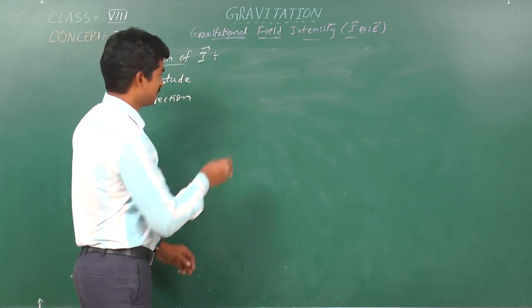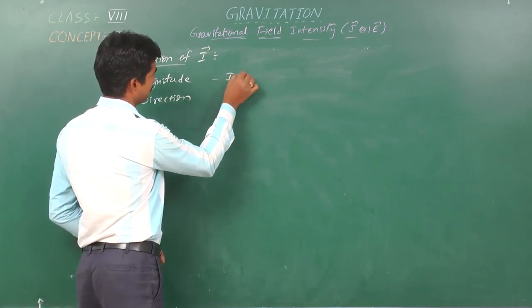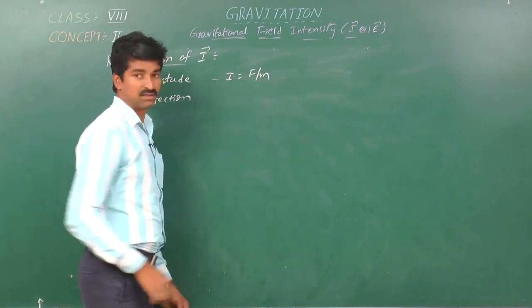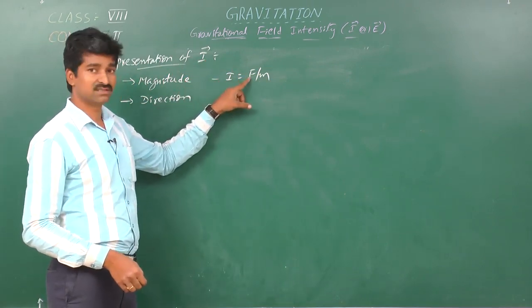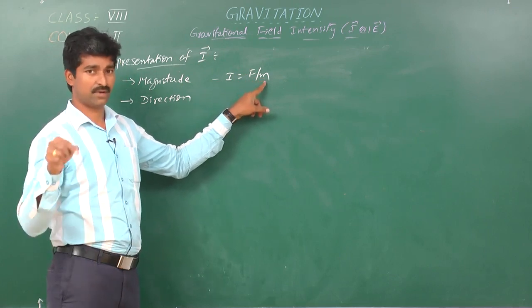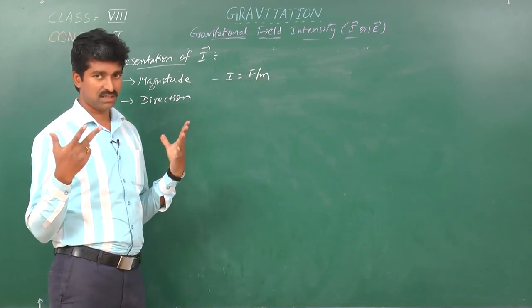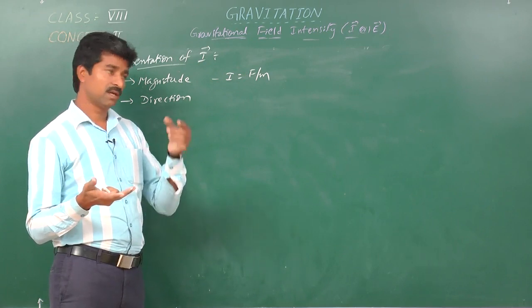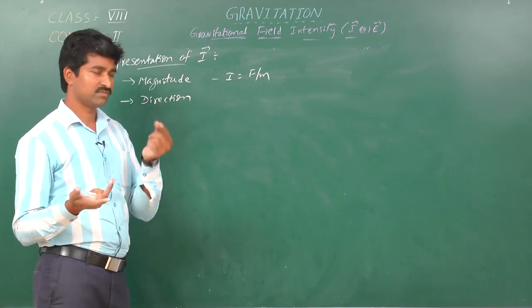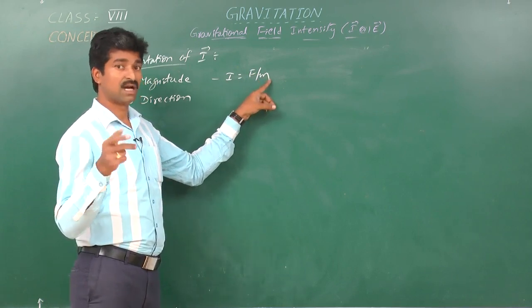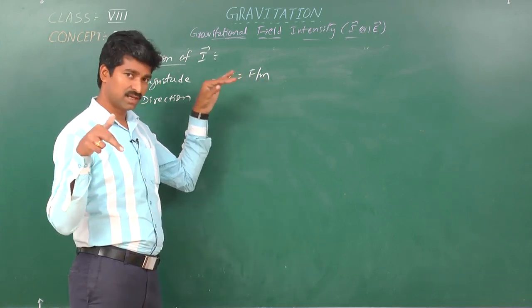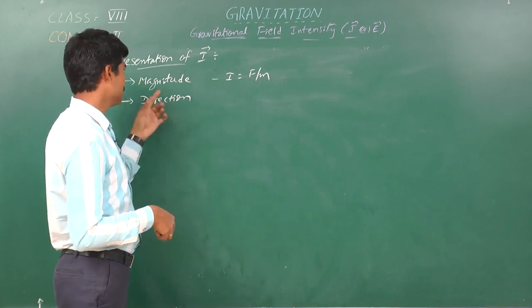So, magnitude is nothing but, as per the formula you can conclude, that magnitude of I is the force experienced on unit mass placed at that point. If you take any gravitational field, and a body of mass 1 kg is present, the force experienced by that unit mass in that gravitational field is called the magnitude.